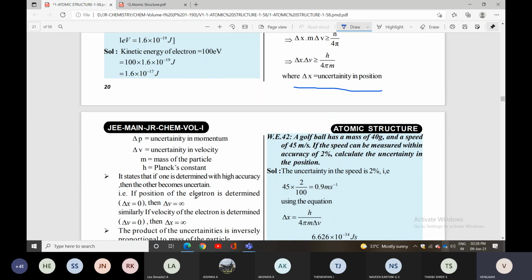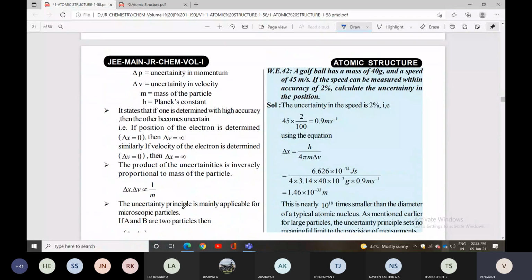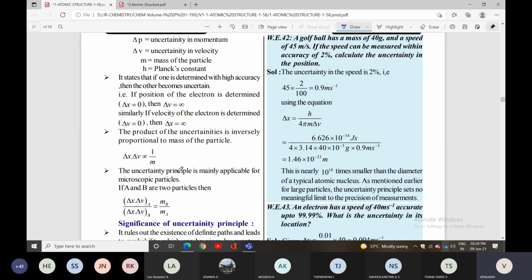If delta x equals 0, then delta v becomes infinity. Similarly, if delta v equals 0, then delta x becomes infinity. So the product of the uncertainties is inversely proportional to the mass of the particle, that is, proportional to 1 by m.